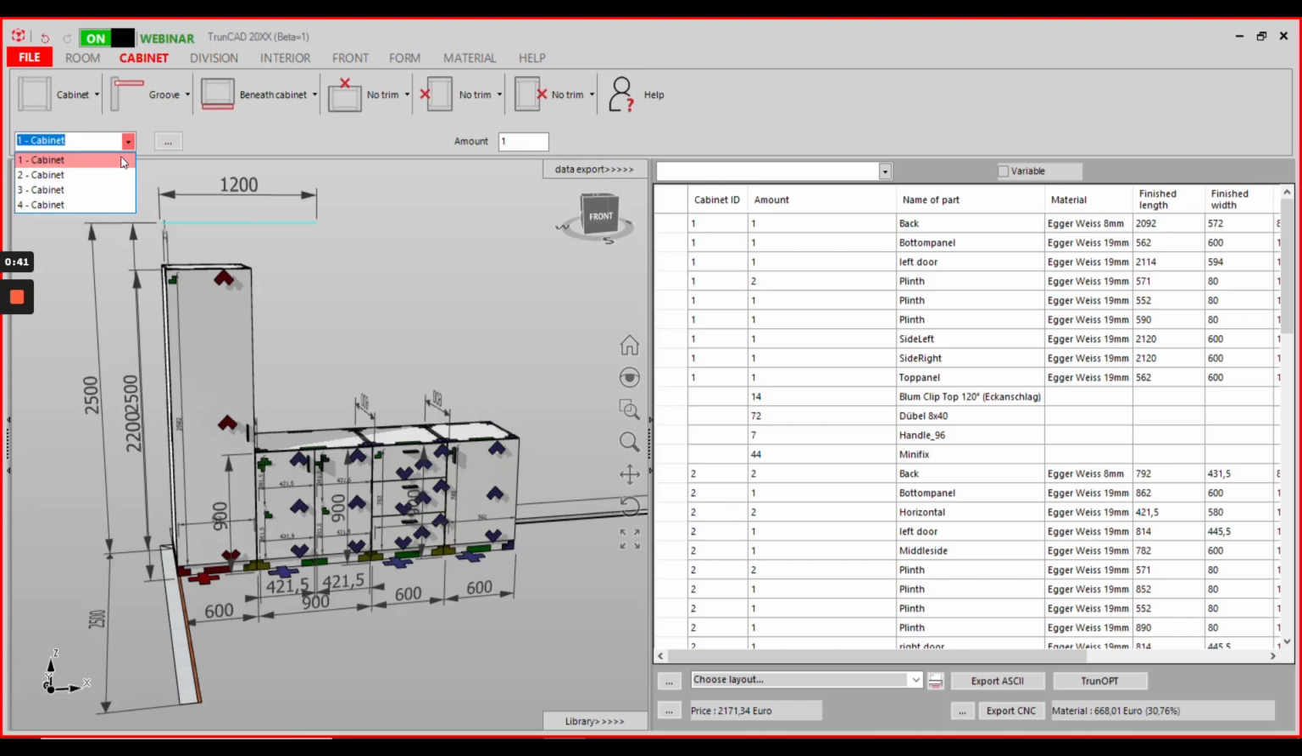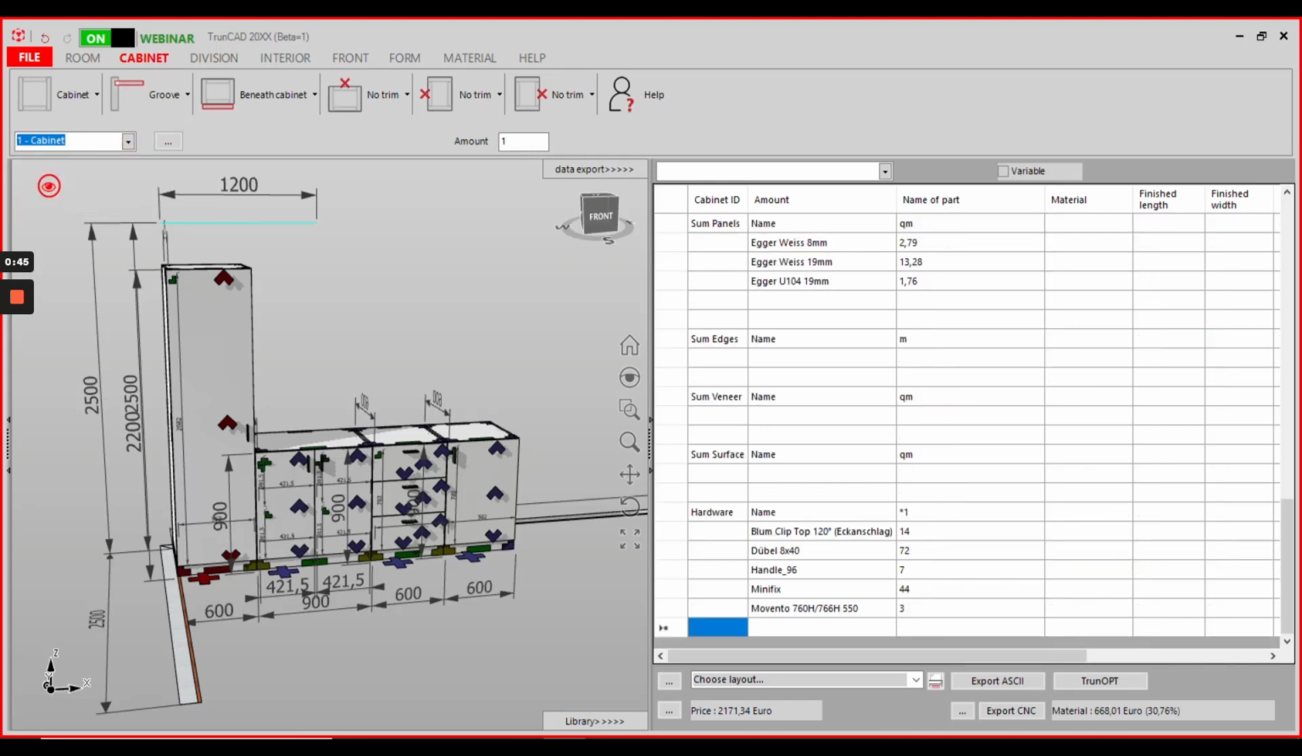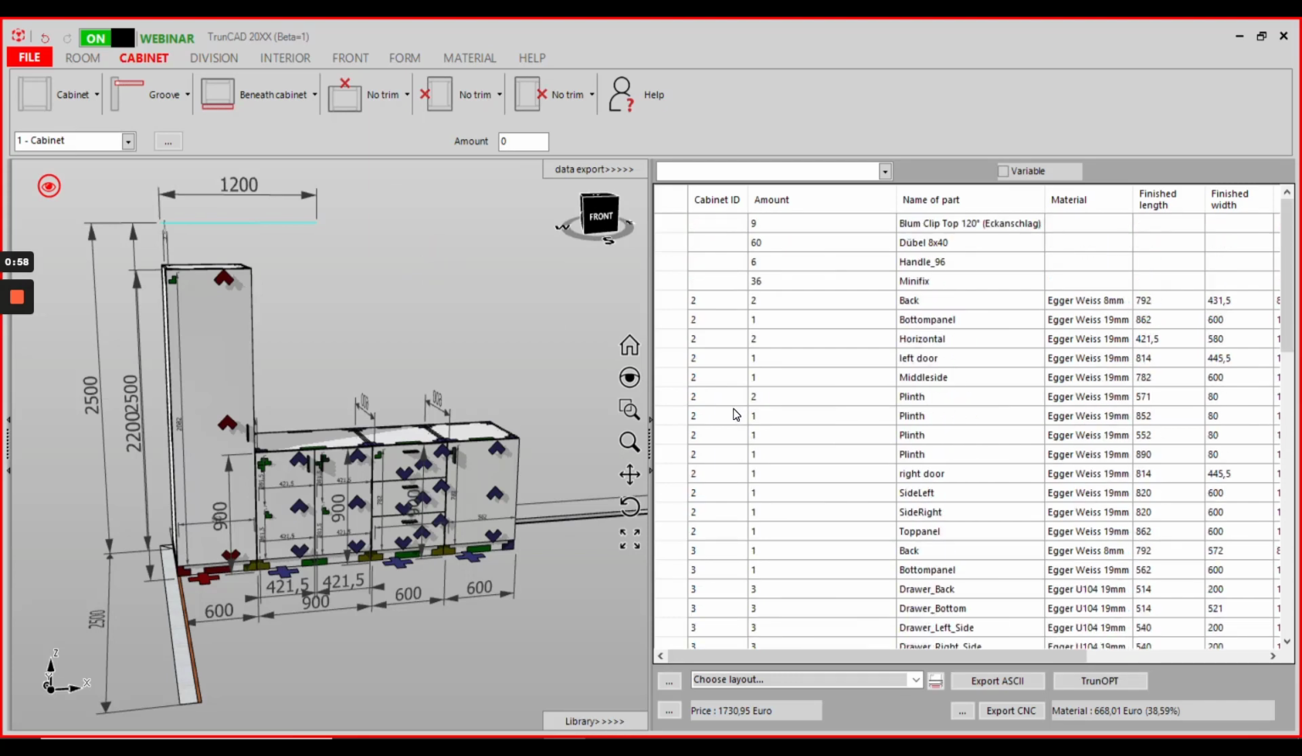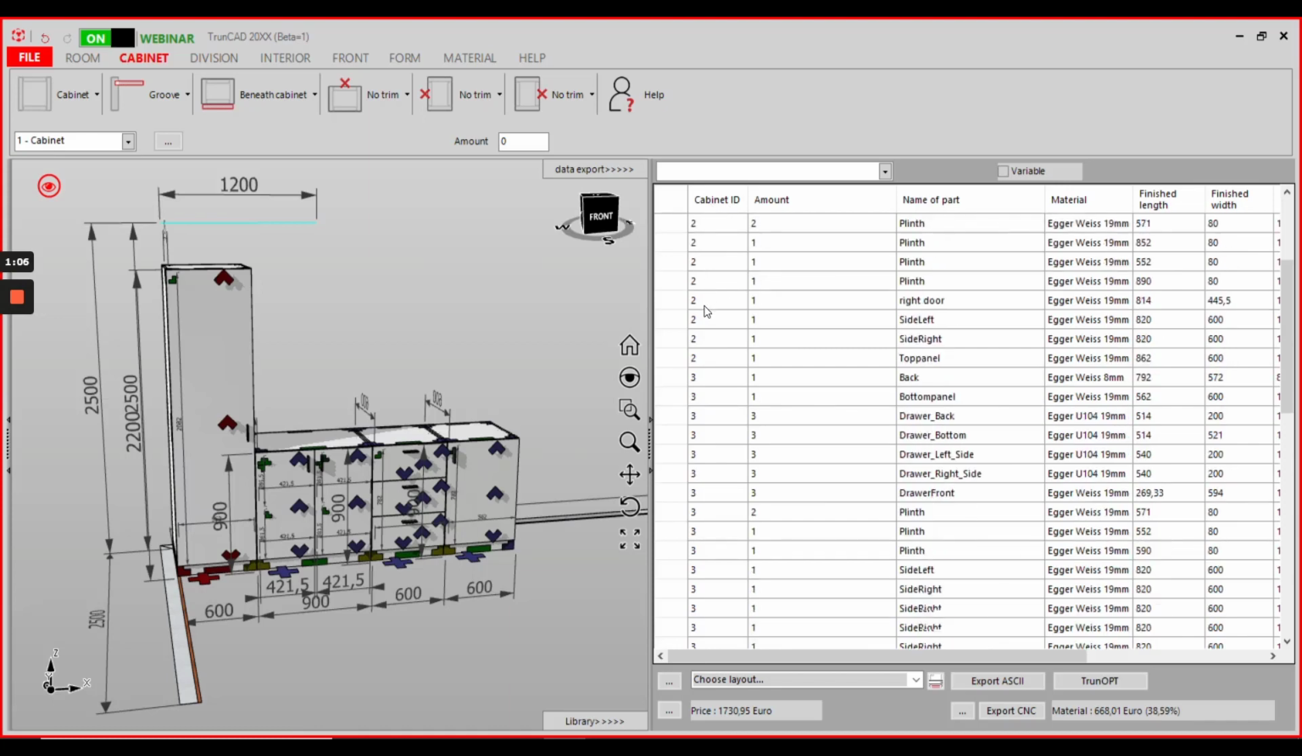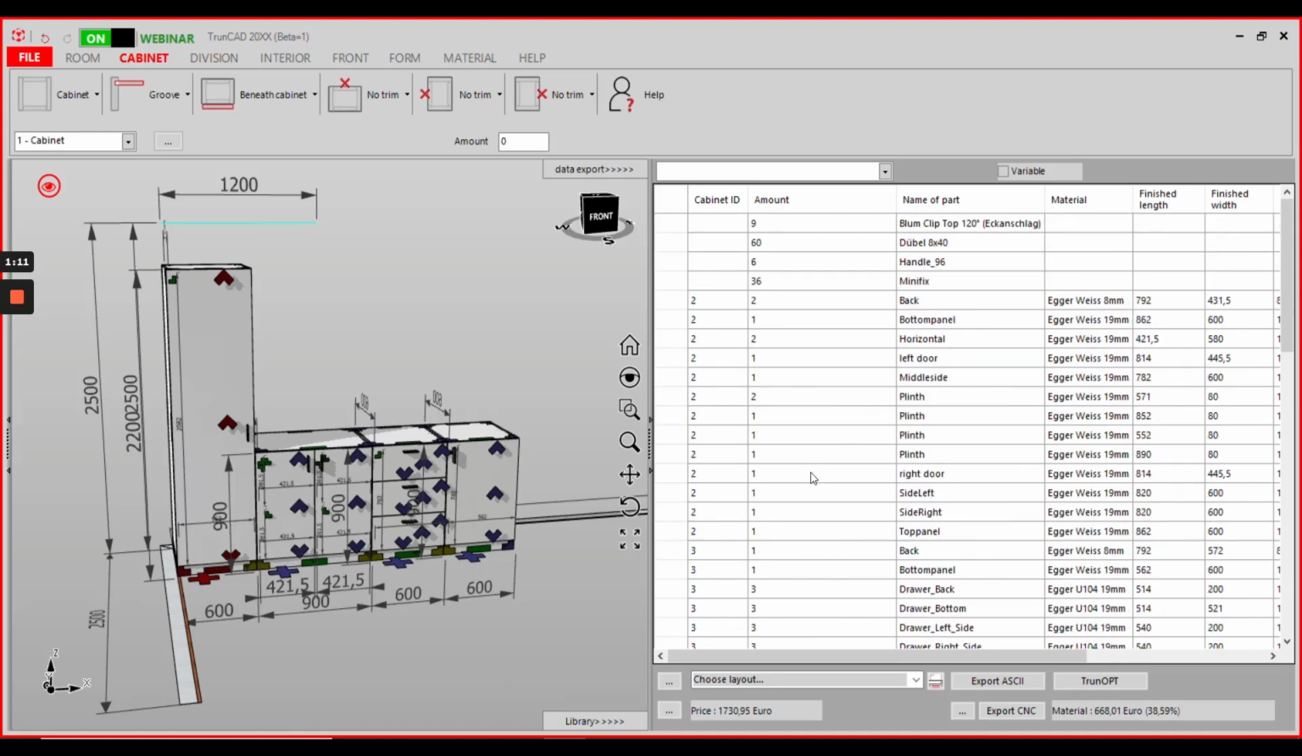choose the cabinet you want to exclude in the drop-down menu on the left, and type in the value 0 here for amount. As you can see in the list here, the cabinet parts with the cabinet ID 1 are excluded from the parts list, as well as from the CNC export when you hit the Export CNC button right here.